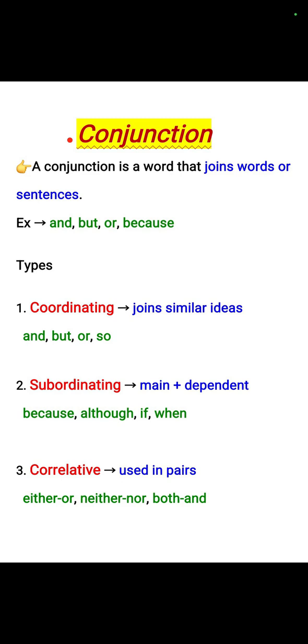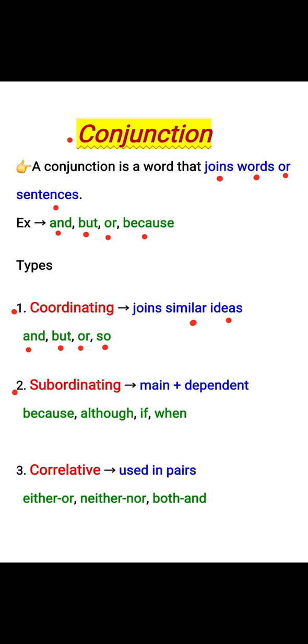Conjunction. A conjunction is a word that joins words or sentences. For example, and, but, or, because. Types. Coordinating conjunction. It joins similar ideas. They are and, but, or, so.